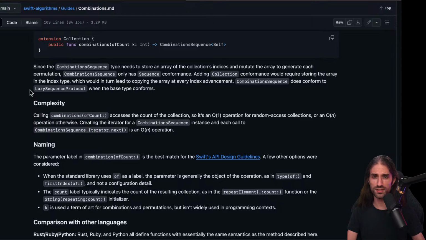So you can do it in a lazy way, so that if, for instance, you want to compute the combinations but only take the first 5, I guess this could help you not compute everything ahead of time. Okay. This part about collection conformance, I won't lie, I didn't understand fully what I read.